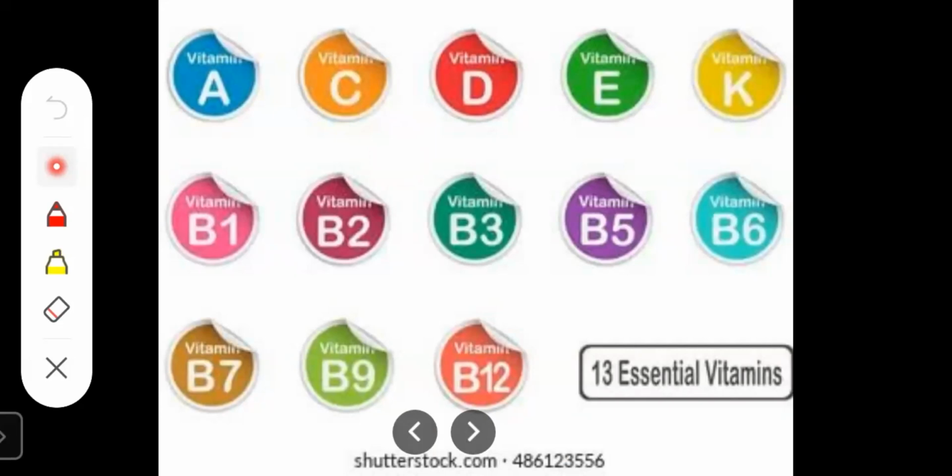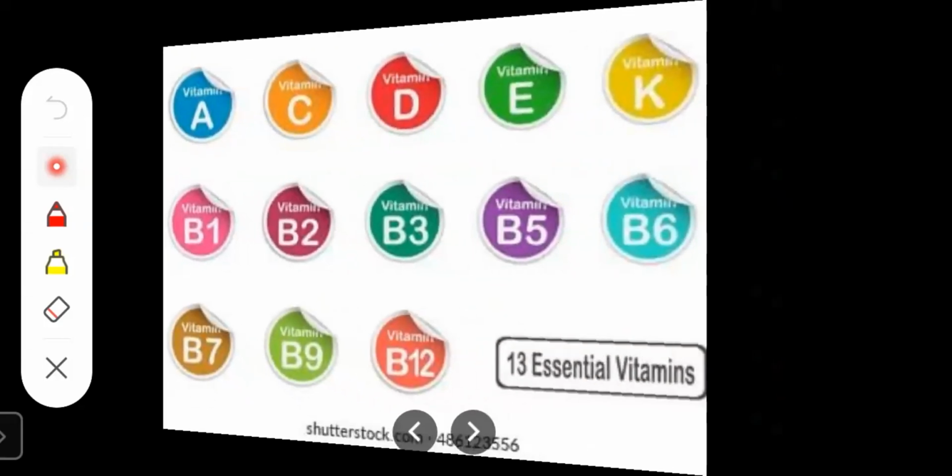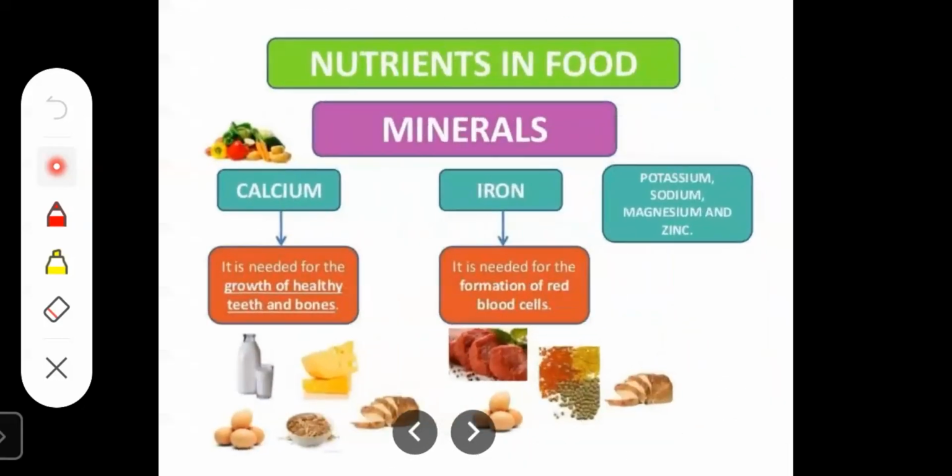Vitamin E is found in avocados, nuts, spinach, and leafy vegetables. So students, these are the 13 essential vitamins necessary for performing hundreds of roles in our body. They convert food into energy.